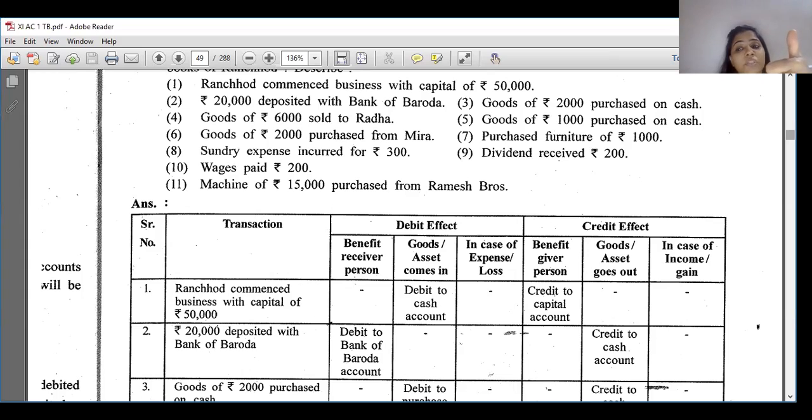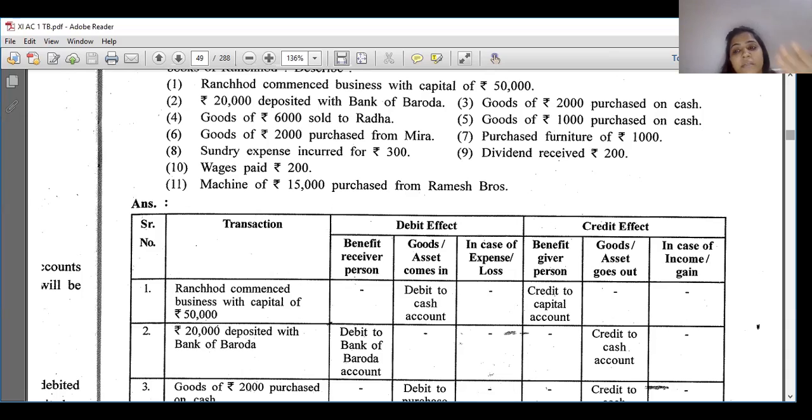Cash account is which kind of account? Real account. Capital account is which kind of account? Personal account. So here rules of real account and personal account are applicable. How are we going to apply them? Real account, listen: debit what comes in, credit what goes out.